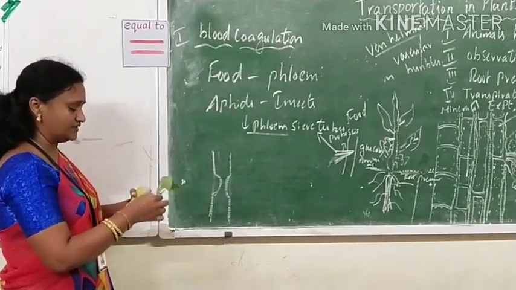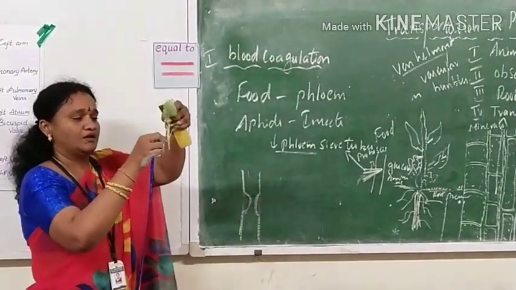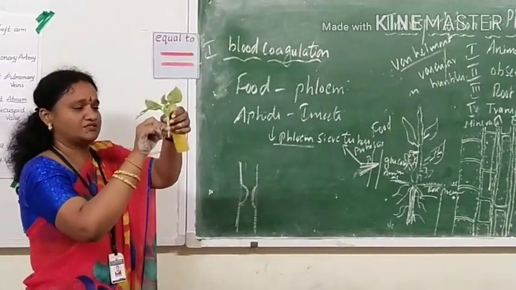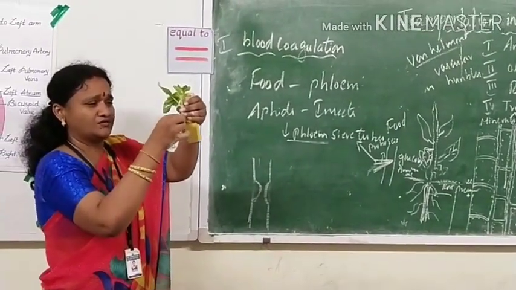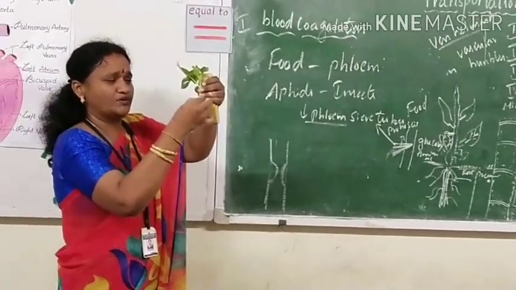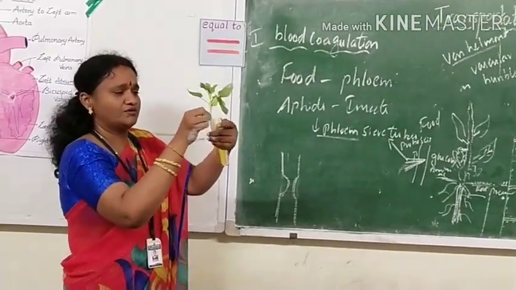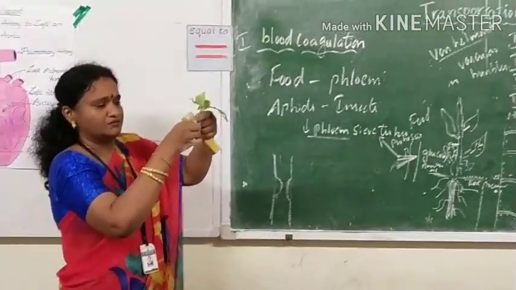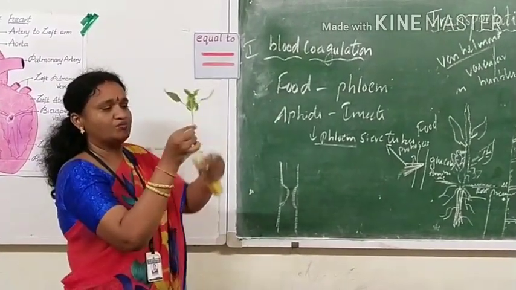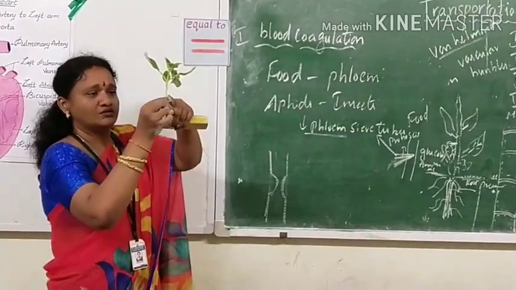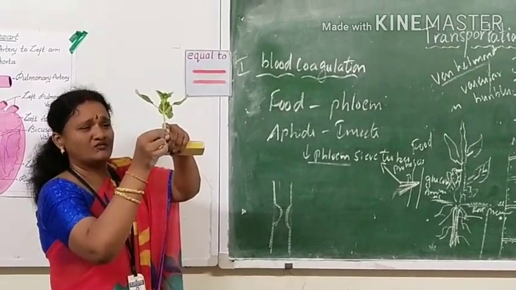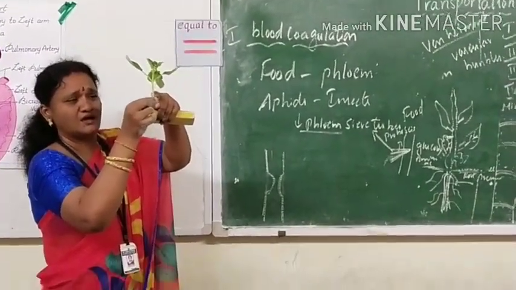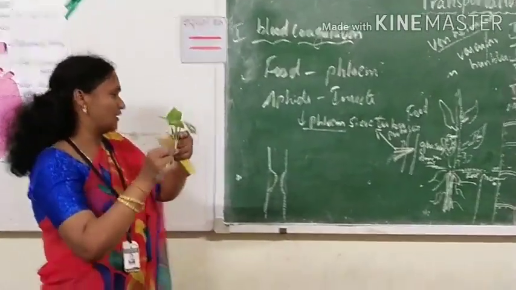So now let us take this stem of a plant and remove the bark around the stem, where the phloem is present. I have removed the bark around the stem. So now we observe the woody structure inside.